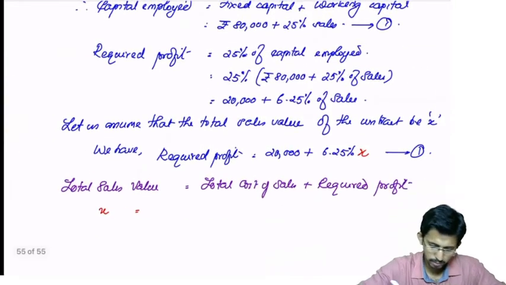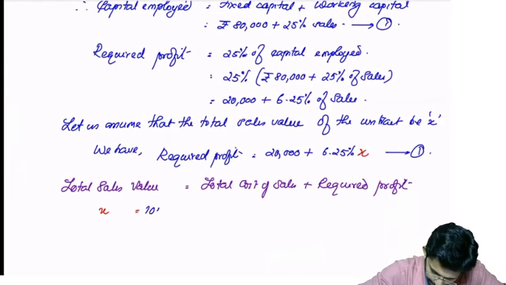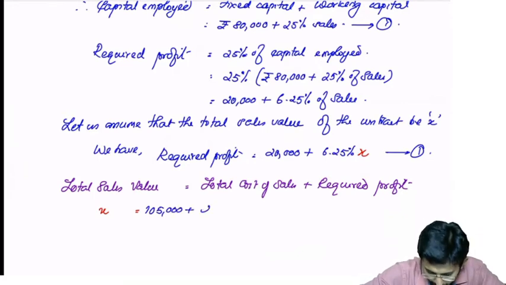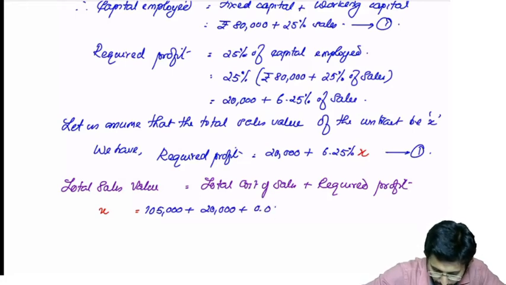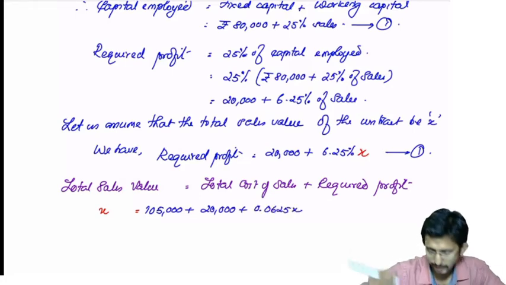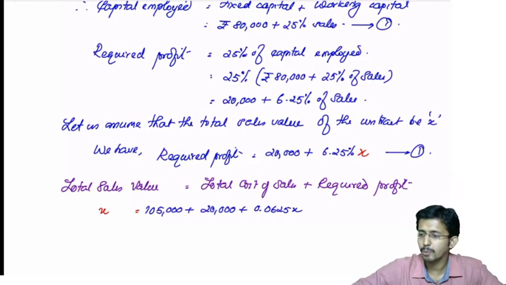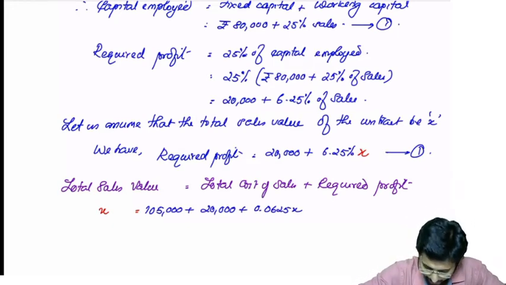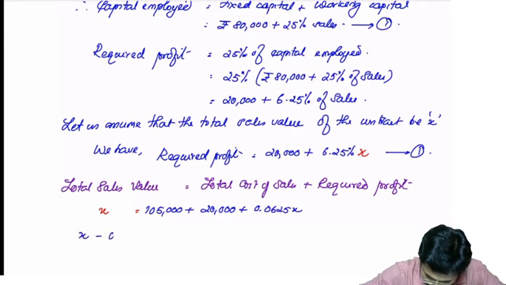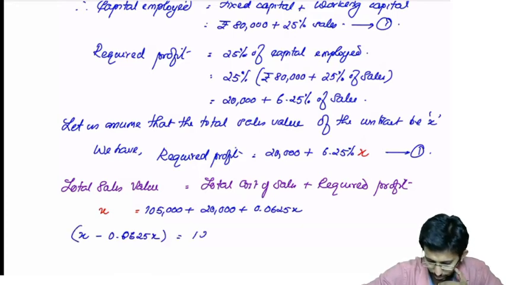X equal to 1,05,000 plus, what is required profit? 20,000 plus 0.0625 X. Am I right? Yes. So now if you solve this equation, what you will get? X minus 0.0625 X is equal to 125,000.